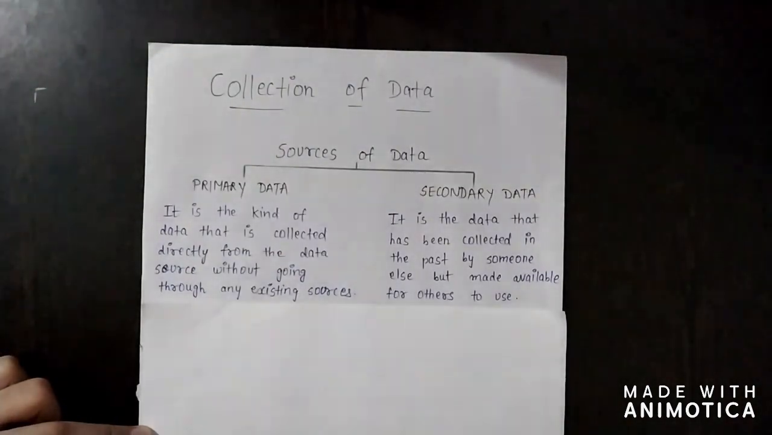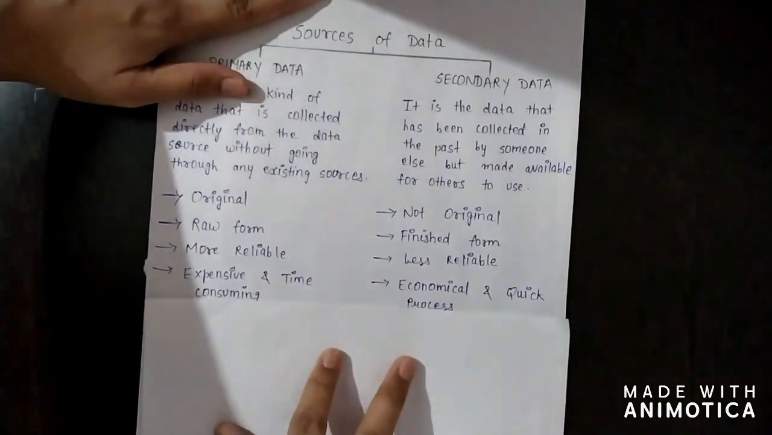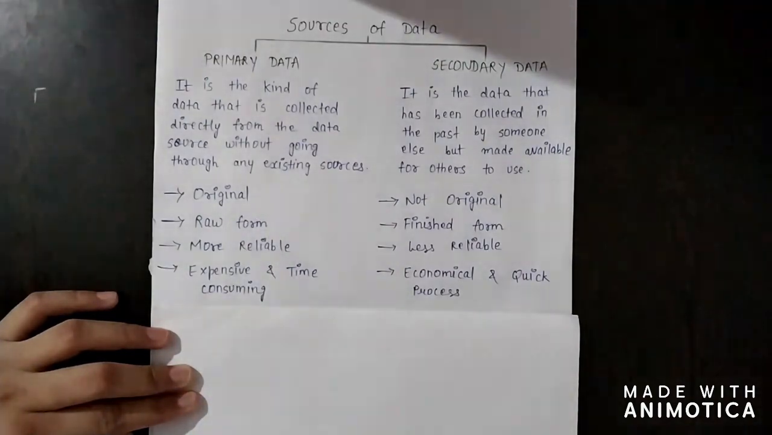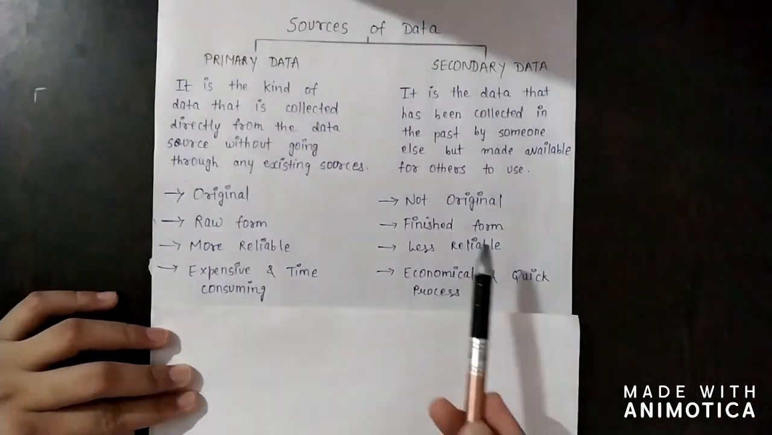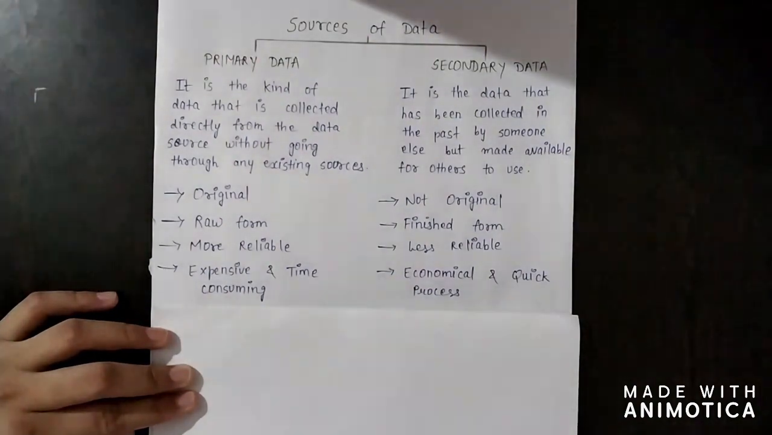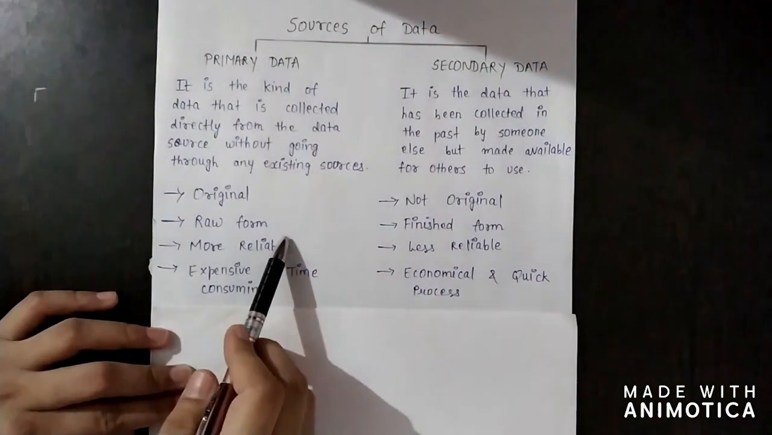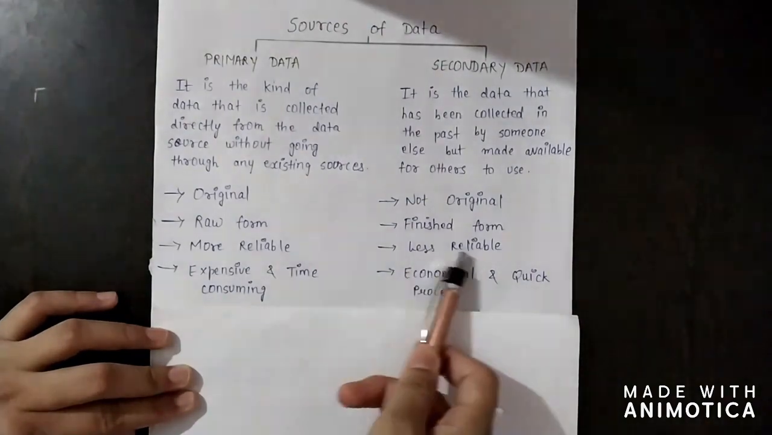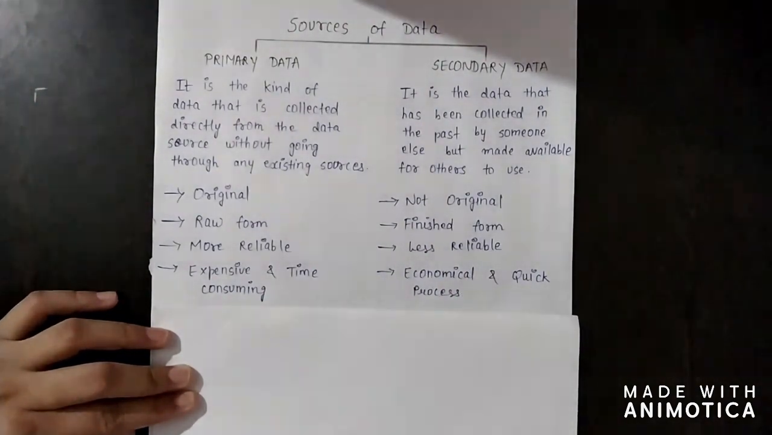Now we discuss some points of both the data. Primary data is original because it is collected for the first time, and secondary data is not original because we collect it from outside sources. Second, primary data is in a raw form. When we collect the data for the first time, we need to classify it and then present it in an attractive manner like tables or graphs or pie charts, etc. So first it will be in a raw form, and secondary data is available in a finished form only. We need not classify it again.